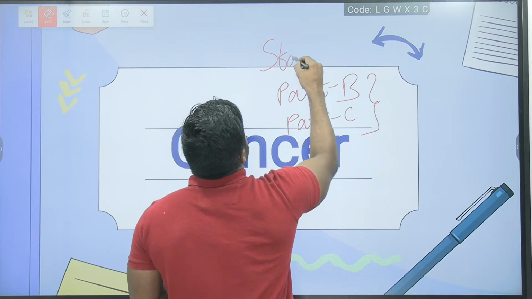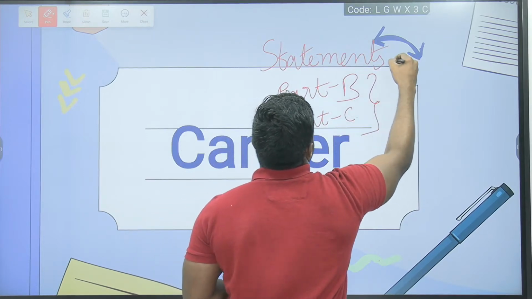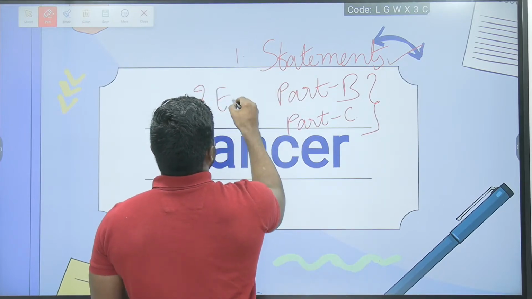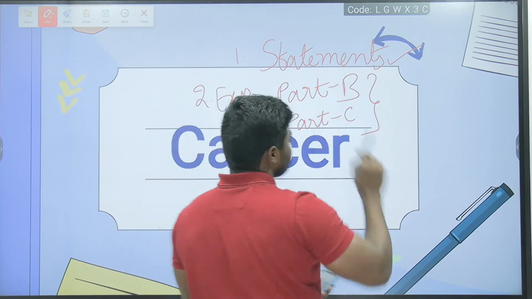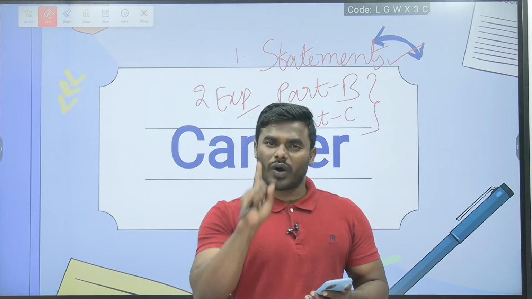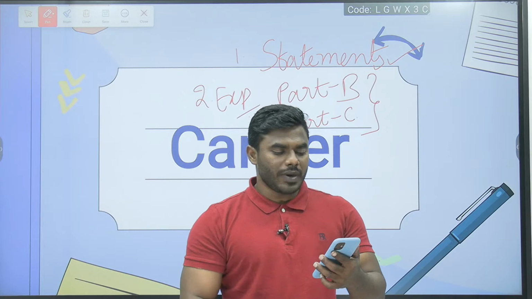We can expect questions majorly in the form of statements, and the second way of asking is experimental based. There are only two ways of asking a question: one is the experimental based question, the second is the statement related question.